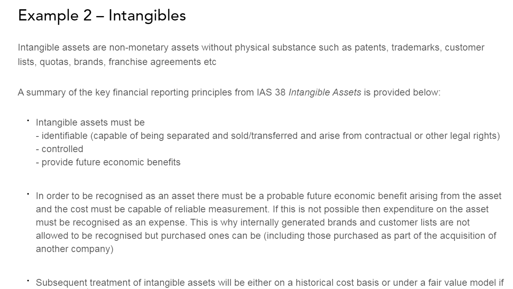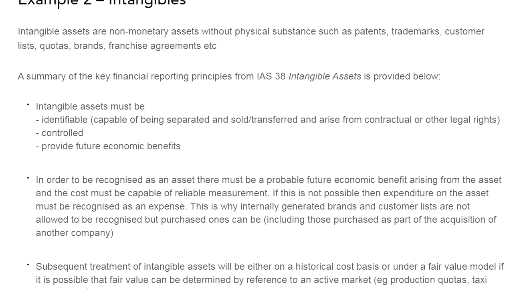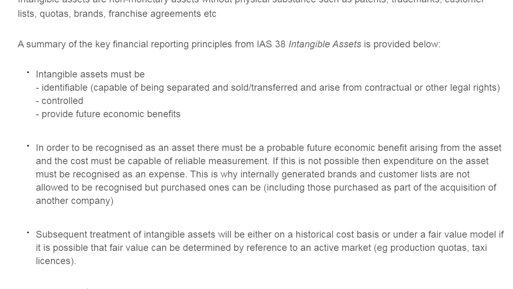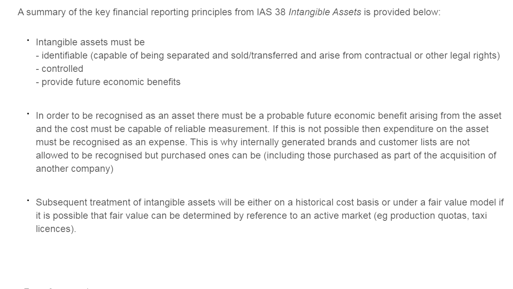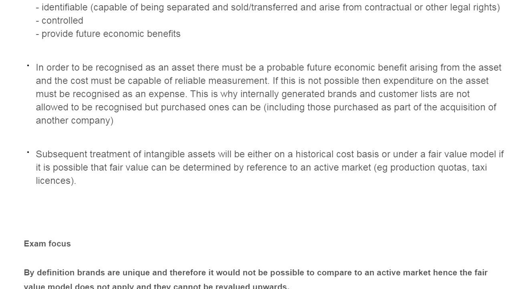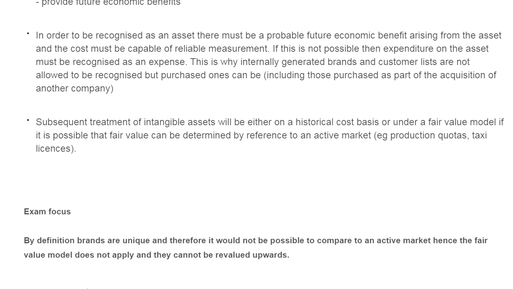Now we are taking example 2 of the intangibles. Intangible assets are non-monetary assets without physical substance, such as patents, trademarks, customer lists, quotas, brands, franchises, agreements, etc. A summary of the key financial information and principles is provided as below. Intangible assets must be identifiable, controlled, and provide future economic benefits. In order to be recognized as an asset, there must be probable future economic benefit arising from the asset, and the cost must be capable of reliable measurement.